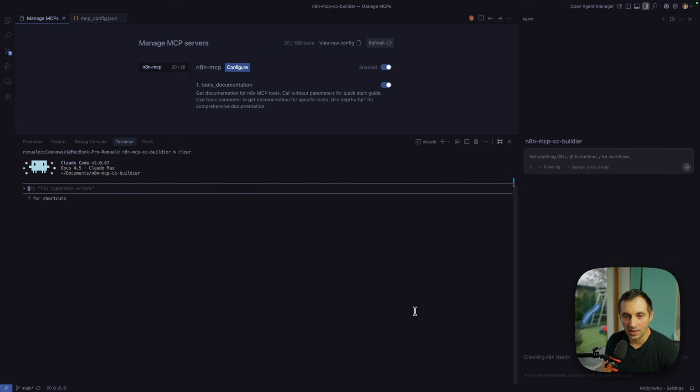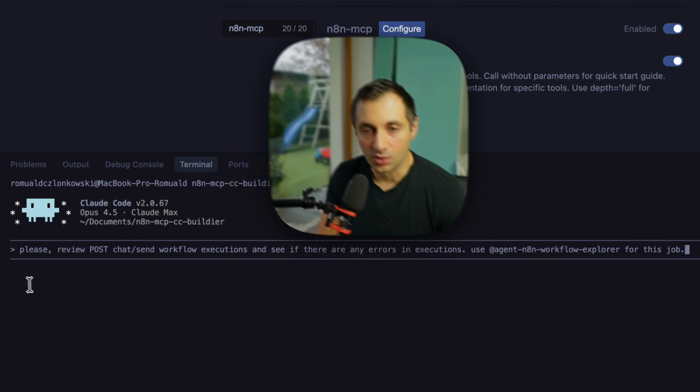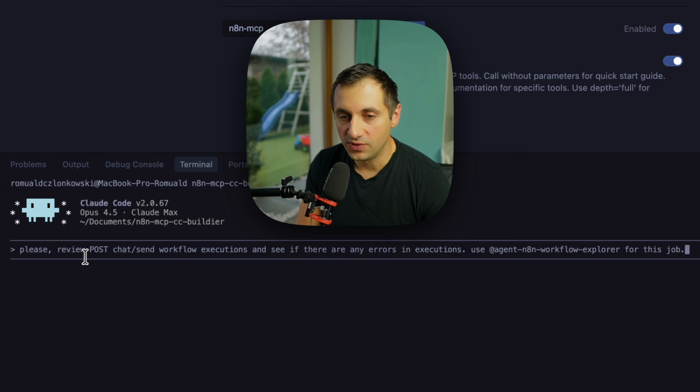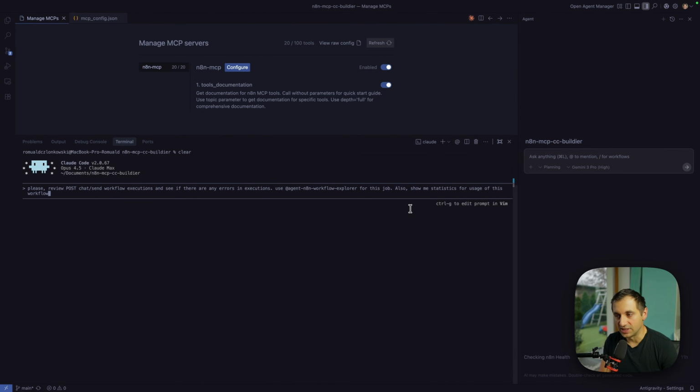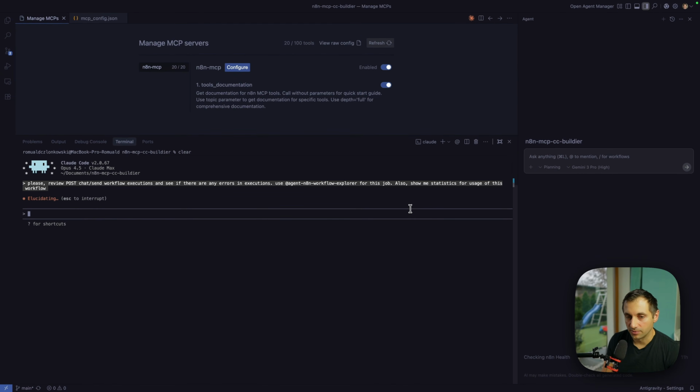We'll use Claude Code for this one, and I will ask Claude Code to review the post-chat send workflow that I have, to review executions if there are any errors, and also use the N8N Workflow Explorer sub-agent, which is a Haiku agent, for this job. And maybe let's add also show me statistics for usage of this workflow. Let's see.